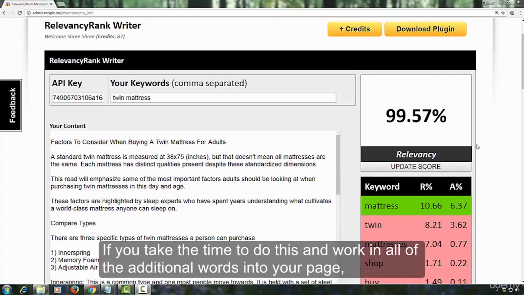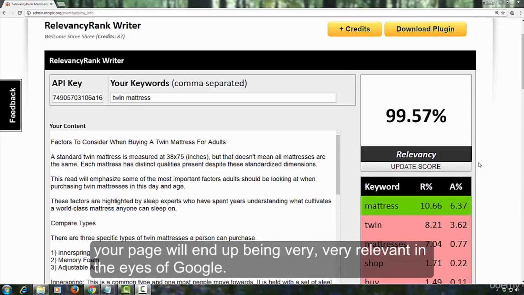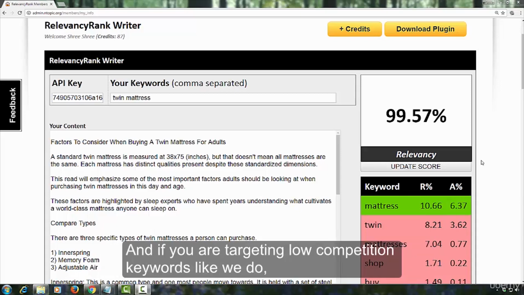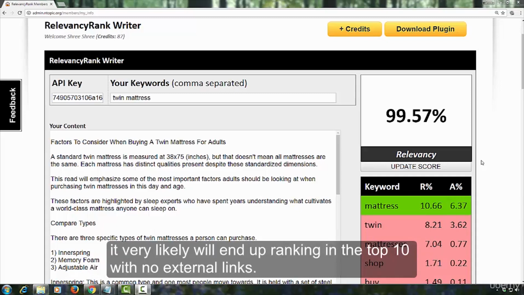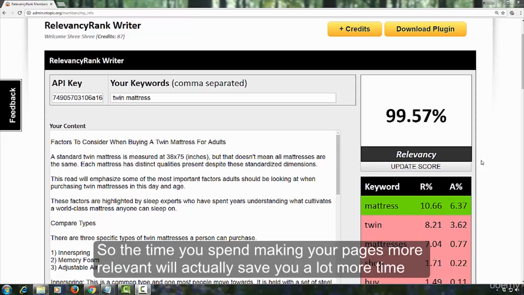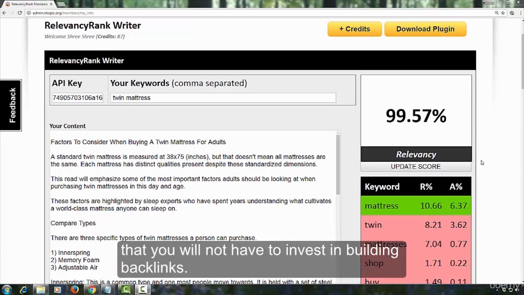If you take the time to do this and work in all of the additional words, your page will end up being very, very relevant in the eyes of Google. And if you are targeting low competition keywords like we do, it will very likely end up ranking in the top 10 with no external backlinks. So, the time you spend making your pages more relevant will actually save you a lot more time that you will not have to invest in building links.